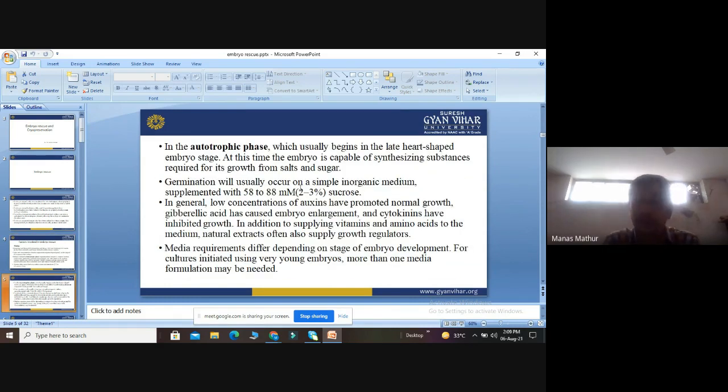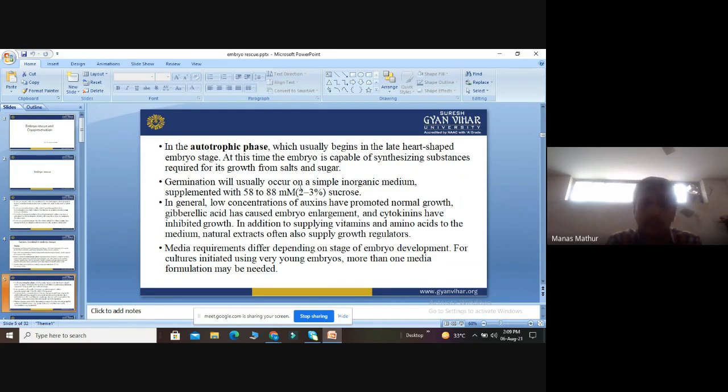Then the autotrophic phase. Basically there are three stages of embryo: globular, torpedo and heart shape. This autotrophic phase generally begins in the last phase, that is the heart-shaped embryo stage. At this time, the embryo is capable of synthesizing substances required for growth from salt and sugar. So at this condition, the embryo is not dependent on any other component. It is quite capable to synthesize its own growth from various salts and sugar, which we already provided in the media.